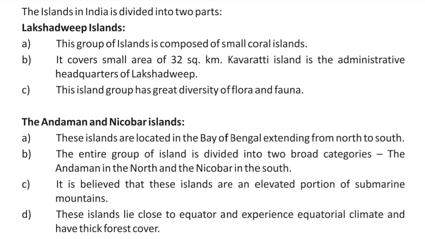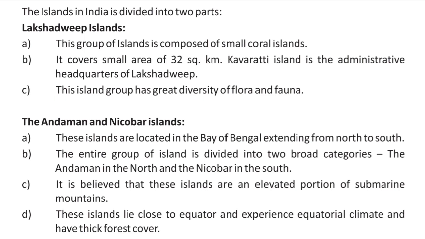Now you see the elongated chain of islands located in the Bay of Bengal, extending from north to south. These are the Andaman and Nicobar Islands. They are bigger in size and are more numerous and scattered. The entire group of islands is divided into 2 broad categories: the Andaman in the north and the Nicobar in the south. It is believed that these islands are an elevated portion of submarine mountains.